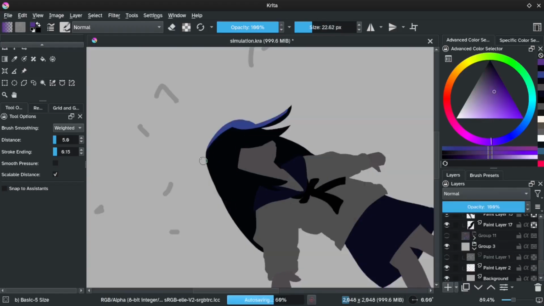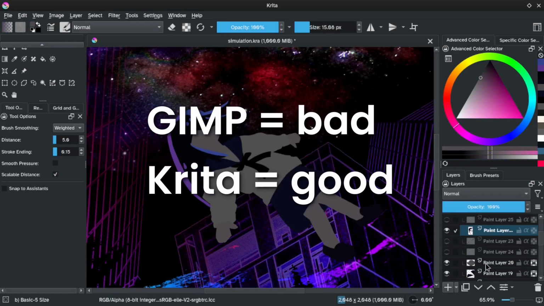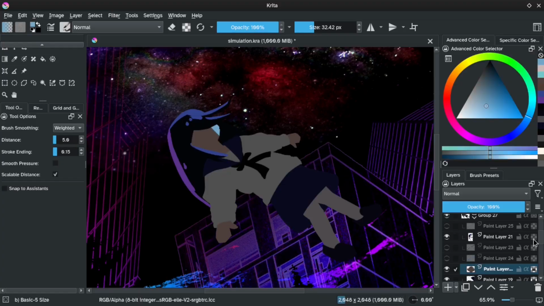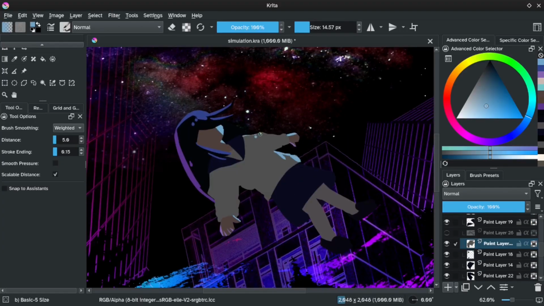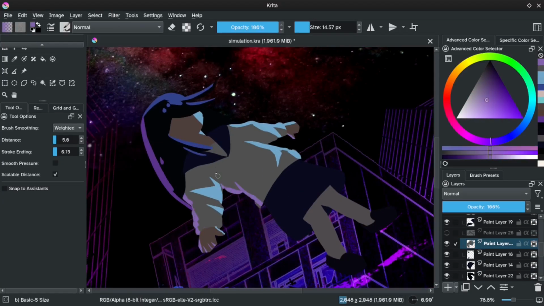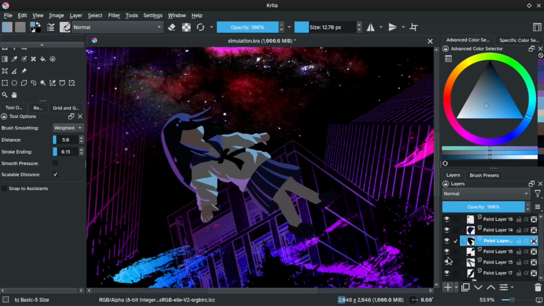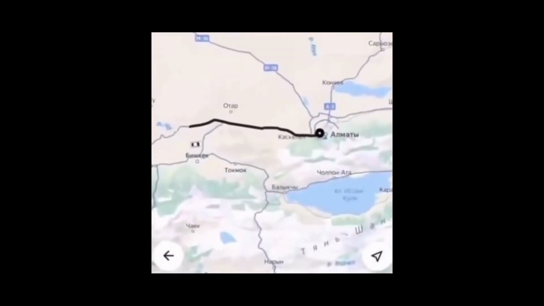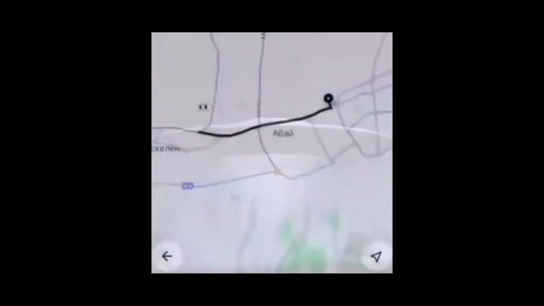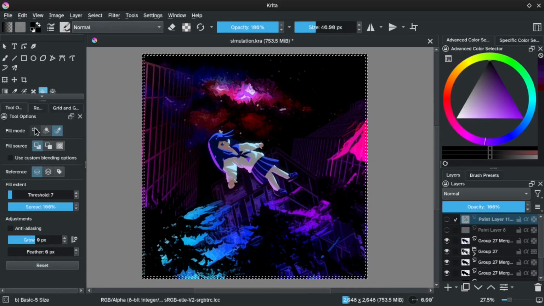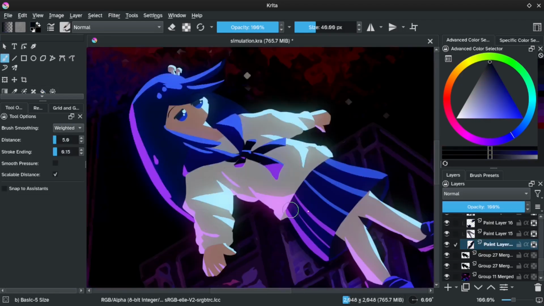Now, the message of this video isn't GIMP bad, Krita good. Well, Krita is good, but it's more so an invitation to try new things. Try that weird app you've been interested in. Maybe you'll be surprised, maybe it will be your new daily driver, or maybe you'll hate it so much that you'll appreciate your current workflow even more. Either way, it will be a learning experience, and it will probably make you faster at learning new things too.